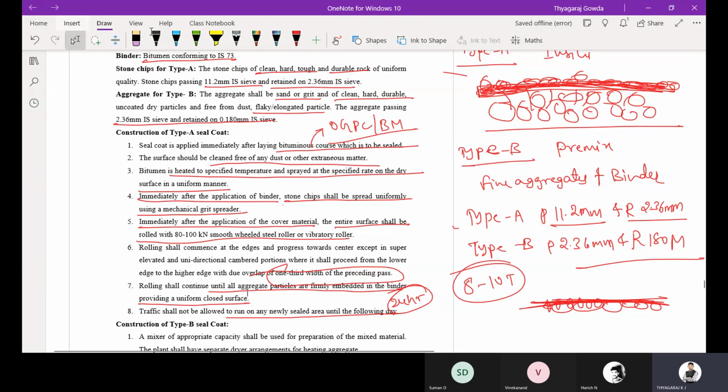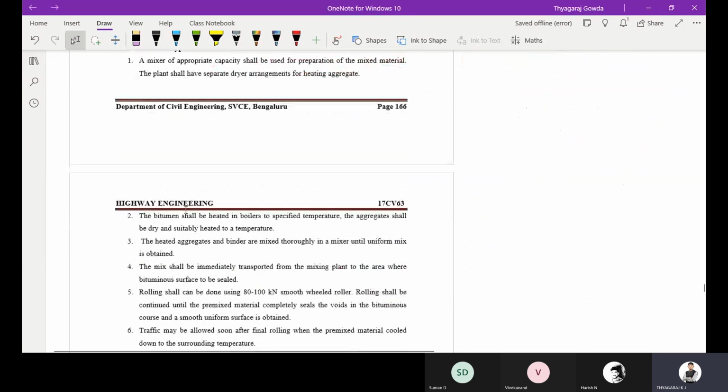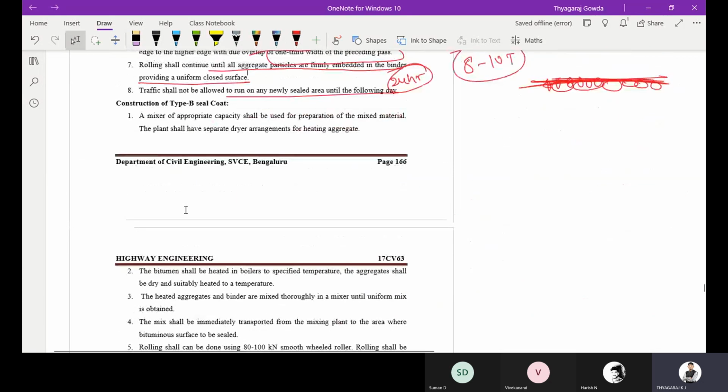But when it is a premix method, what are you going to do? You are going to mix the materials, that is the binder, aggregates and fine aggregates, in the premix plant only. That is, in the hot bituminous mix plant only. You are going to mix the aggregates and the bitumen there, bring the mix, and lay it at the site.